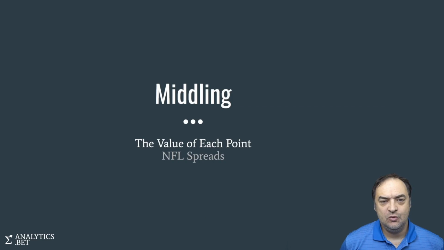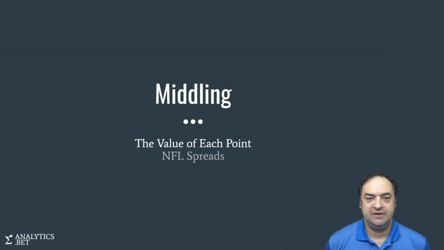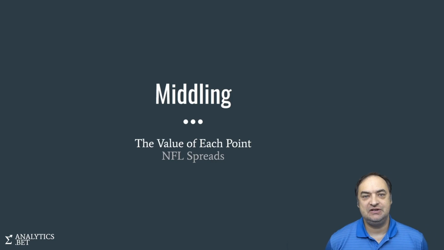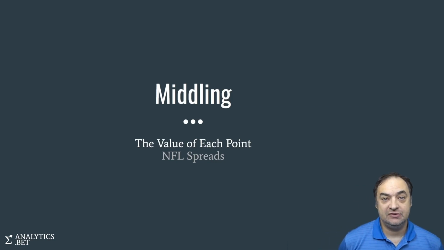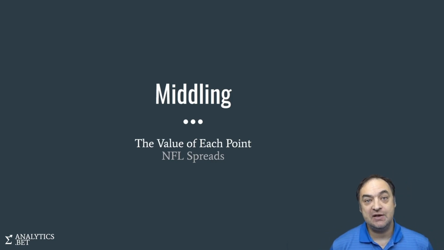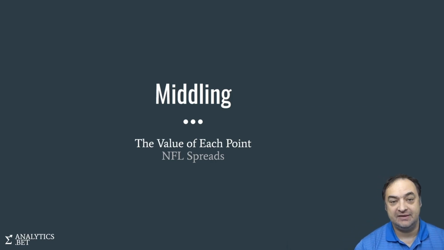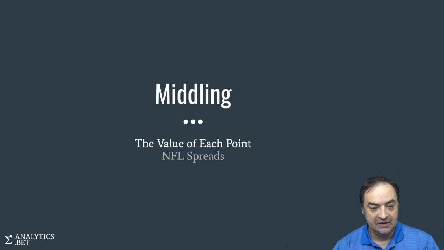Okay, so we know what we need to do for middling. We need to figure out the probabilities, we need to figure out the bet sizes. One of the most important things we need to think about is the value of each point that we're getting in the middle. If you get a 2-point middle or a 3-point middle, how much is that worth? Let's start that discussion by thinking about NFL spreads.